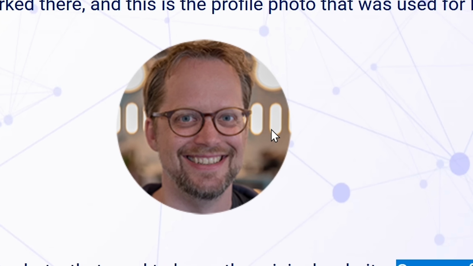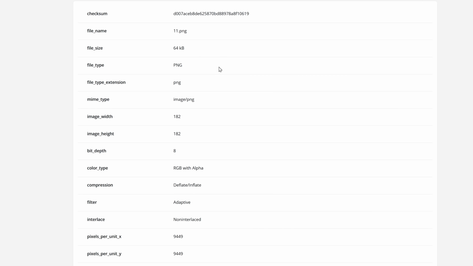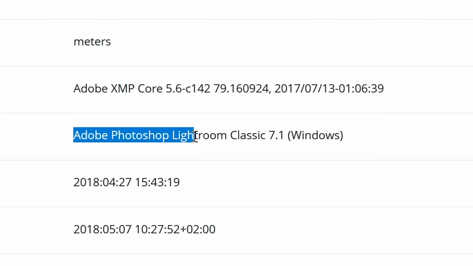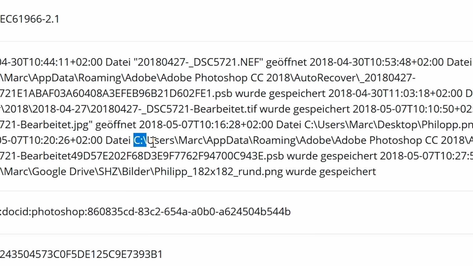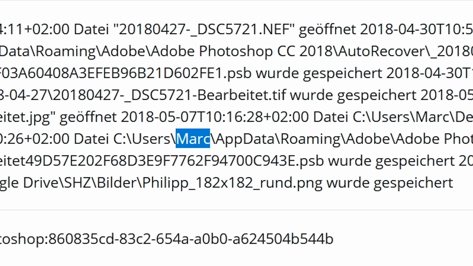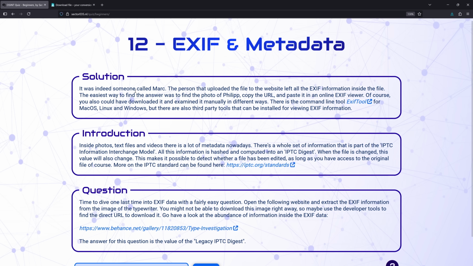So can I save this image, then upload it here again and see if there are any names here? Adobe Photoshop Lightroom. This photo was edited on Windows. Oh, there's history. See users, Mark. Oh, hi Mark. Is it Mark? It is. Okay, it's going pretty well.